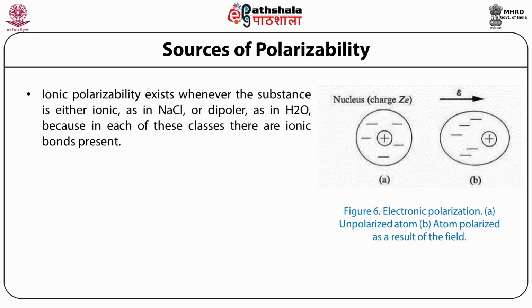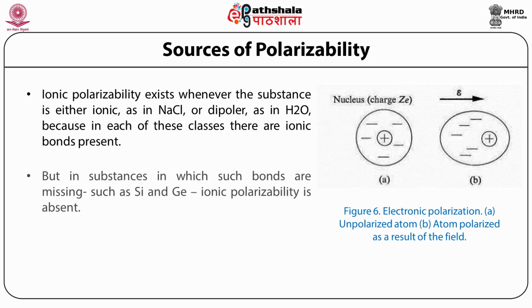Ionic polarizability exists whenever the substance is either ionic, as in sodium chloride NaCl, or dipolar, as in the case of H2O or water molecule, because in each of these cases there are ionic bonds present. But in substances in which such bonds are missing, such as silicon and germanium, ionic polarizability is absent. Figure 6 represents electronic polarization.